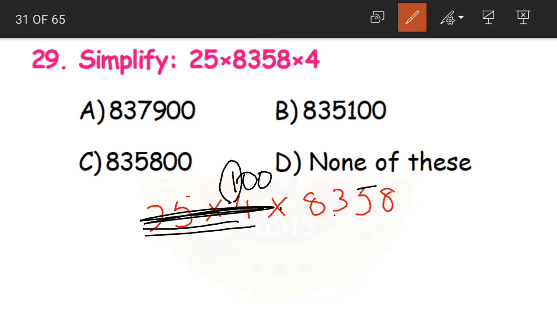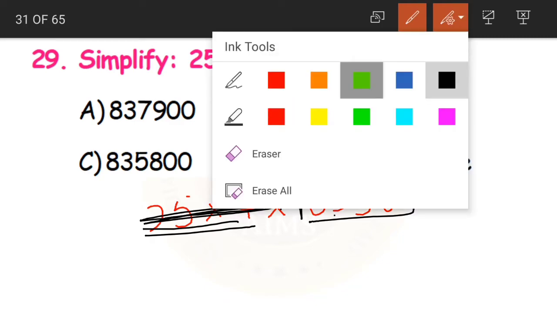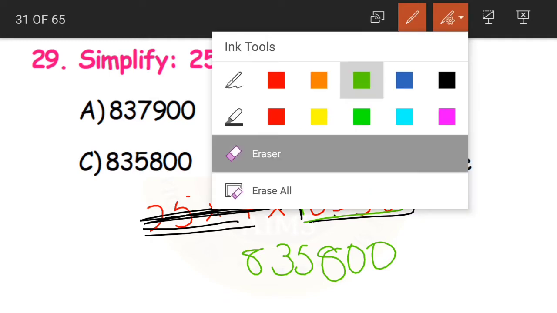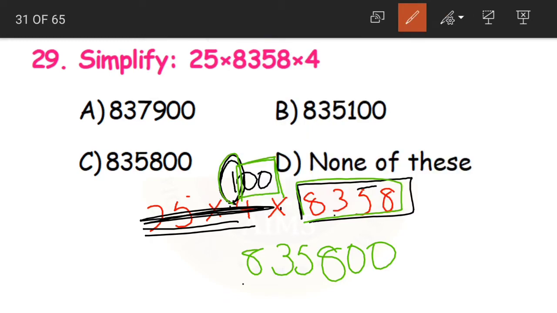Take the non-zero number here, that is 1 into 8358. What will be the answer? 8358 only. Now after this, there are 2 zeros in 100, so we'll place 2 zeros. Clear, children? How did we do? 1 into 8358 is equal to 8358, and after 1 we are having 2 zeros, so we are placing 2 zeros here.